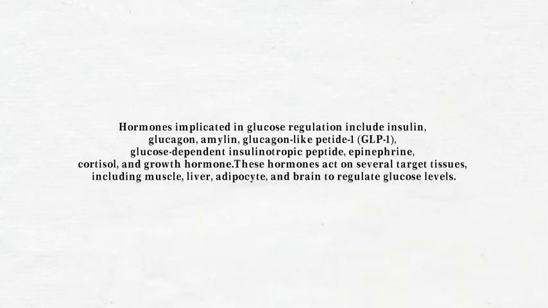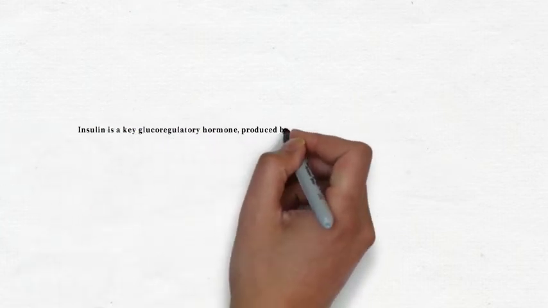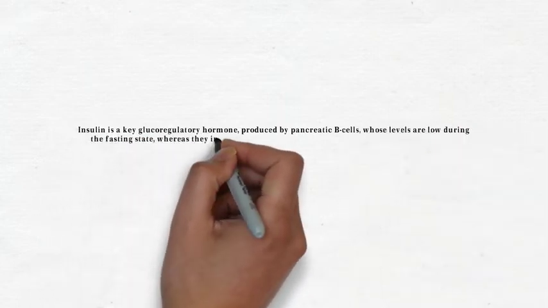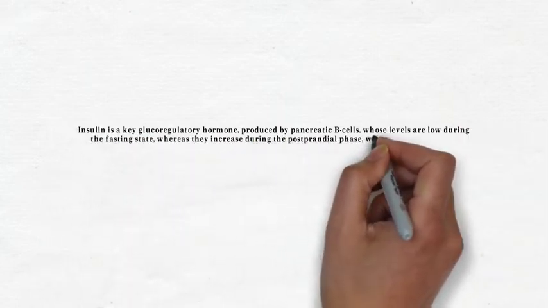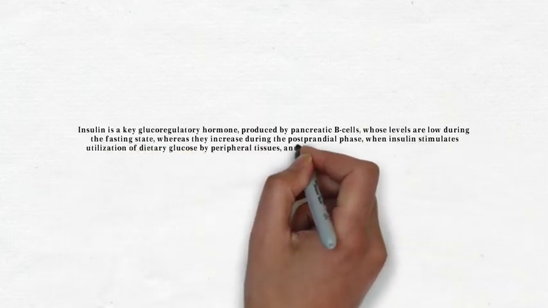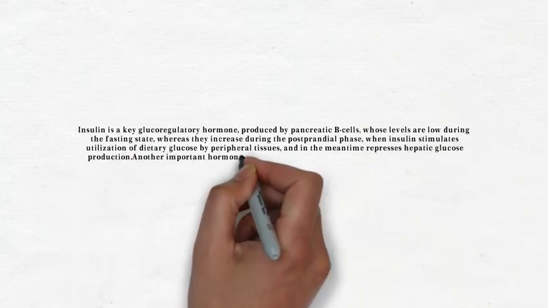Insulin is a key glucoregulatory hormone produced by pancreatic beta cells, whose levels are low during the fasting state, whereas they increase during the postprandial phase. Insulin stimulates the utilization of dietary glucose by peripheral tissues, and in the meantime represses hepatic glucose production.